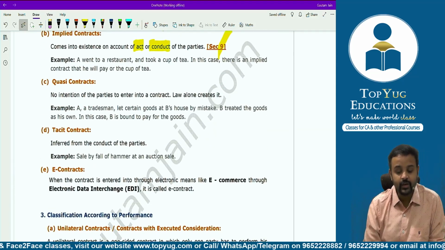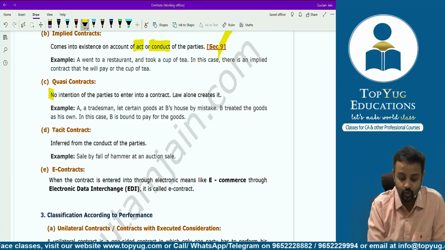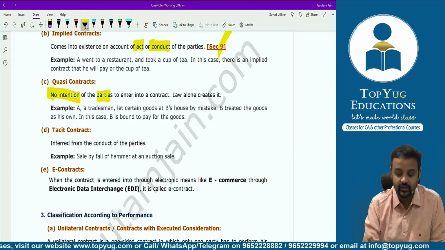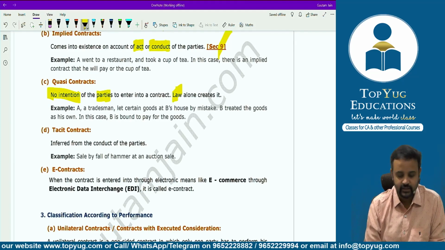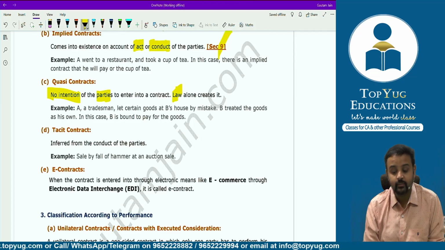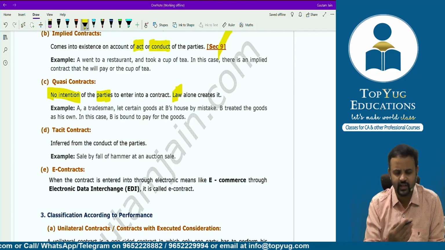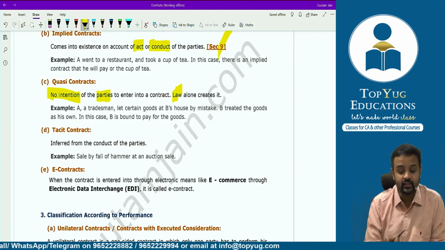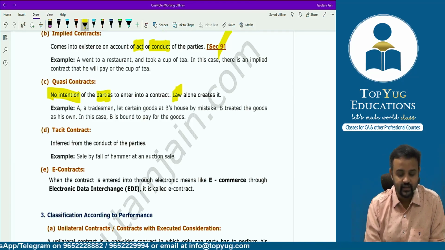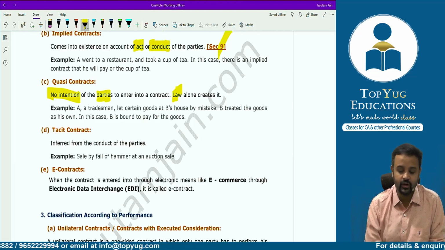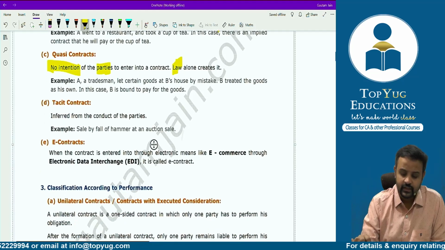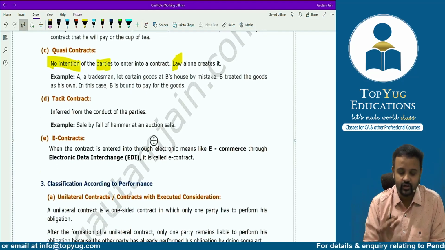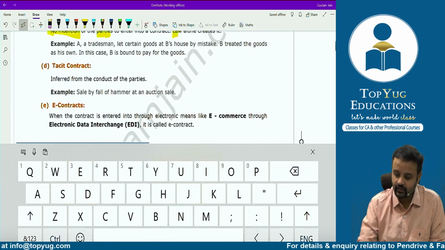Okay, then comes quasi contract. No intention of the parties to enter into a contract. No intention of the parties, right? It is law alone who creates it. Example, A tradesman left certain goods at B's house by mistake. He has left it, okay, by mistake. Now B treated the goods as his own. So in this case, B is bound to pay for the goods, correct? Now because B has used it, so obviously he'll have to pay for it. So the parties did not intend to enter into any contract, but this just happened, right?